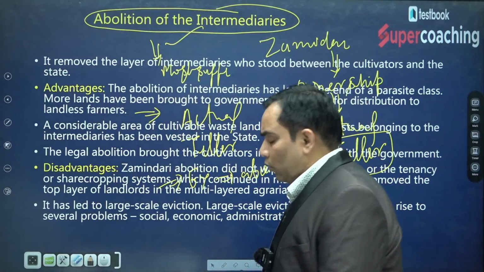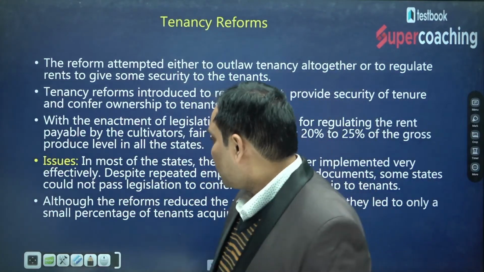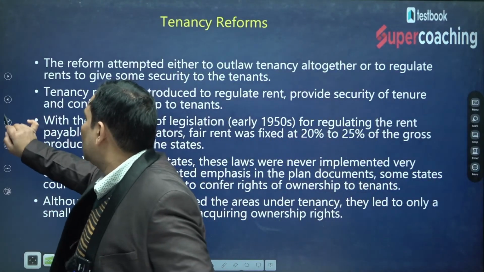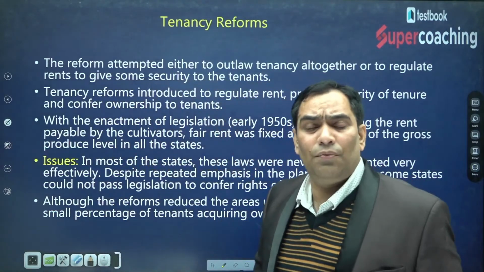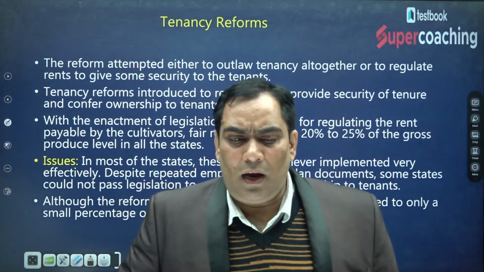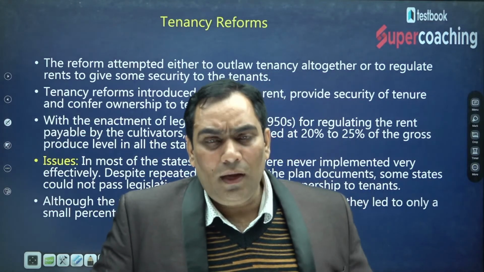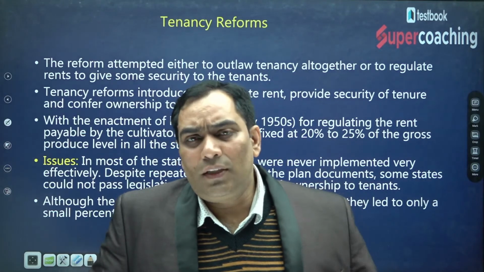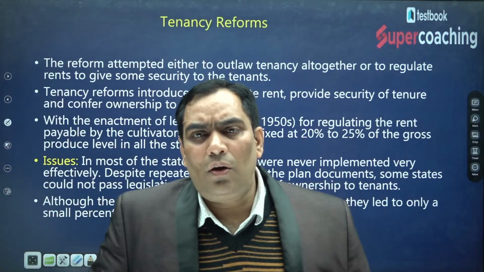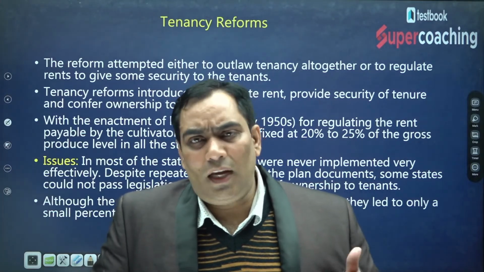Now we are going to proceed further and discuss the next reform, which is tenancy reforms. It was in context to the first reform only, because in order to abolish the intermediaries, or the zamindar, the ownership rights were given to the actual tiller.